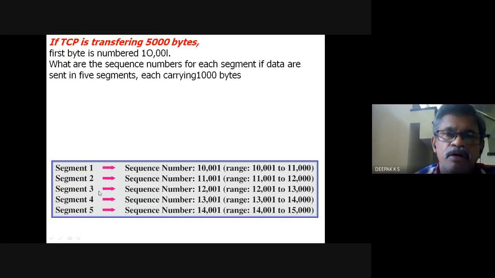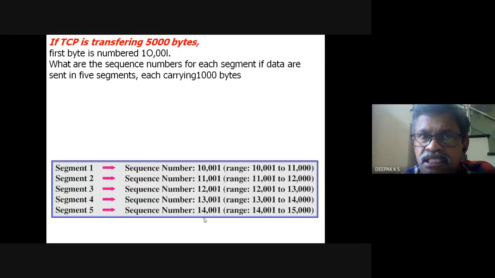So it got a random number 10,001. So 10,001 to 11,000 is contained in the first segment, and the sequence number of the first segment will be 10,001. The sequence number of the second segment would be the number of the first byte of that segment. Likewise, these would be the sequence numbers of the segments.